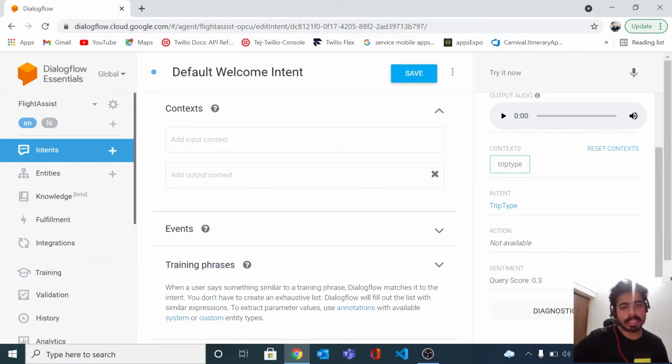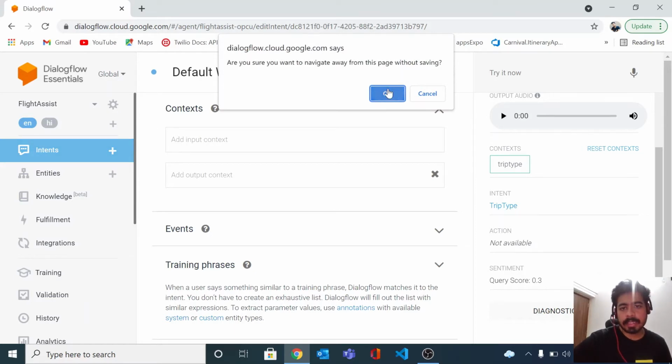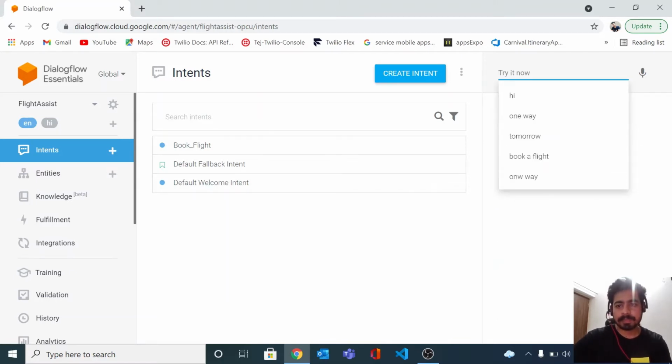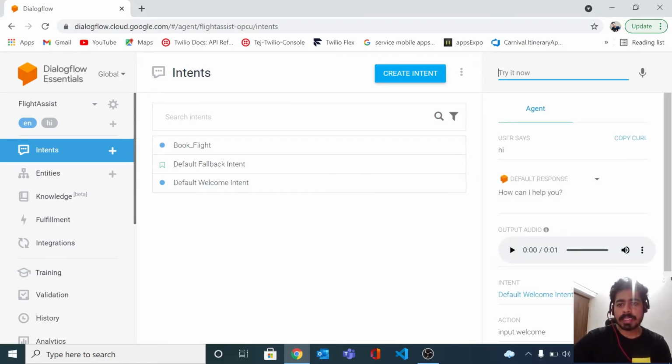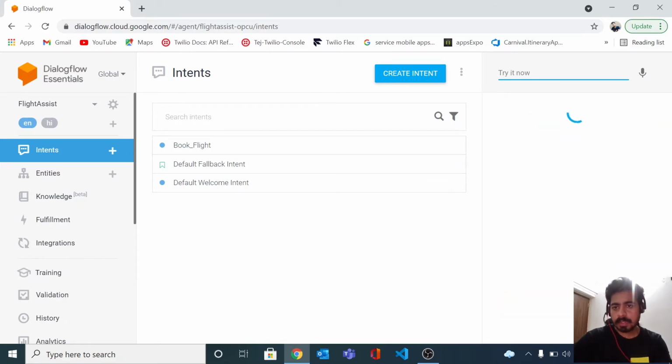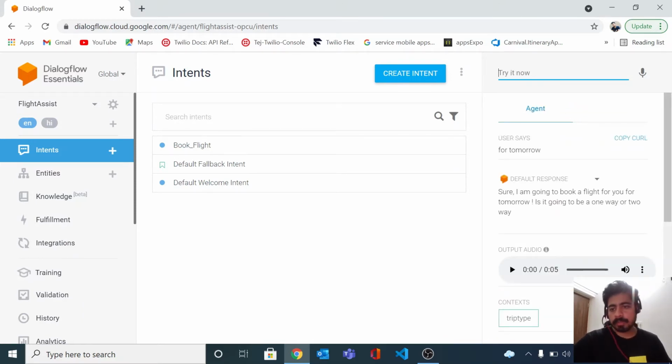And how do we use context? We will take a look very quickly. Let's go back to our intent and see what we had. For now, I'll just remove this strip type and we'll create another thing. The flow is somewhat like this: when I say hi to this chatbot, it says, how can I help you? I say, book me a flight. It says, please provide a valid date. I say, for tomorrow. It says, sure, I'm going to book a flight for you for tomorrow. Is it going to be one way or two way?